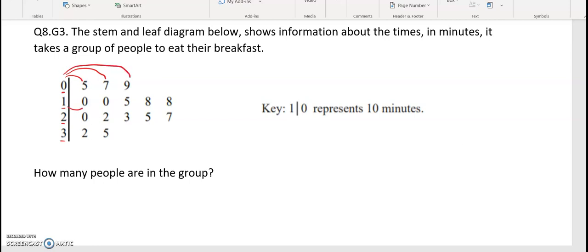This is 10, and then 10, 15, 18, 18, 20, 22, 23, 25, 27, 32, and 35. So the actual values can be counted here. So 1, 2, 3, 4, 5, 6, 7, 8, 9, 10, 11, 12, 13, 14, 15. So 15 values, 15 people in the group.